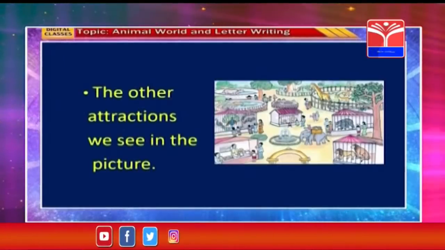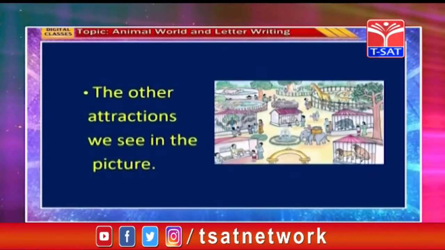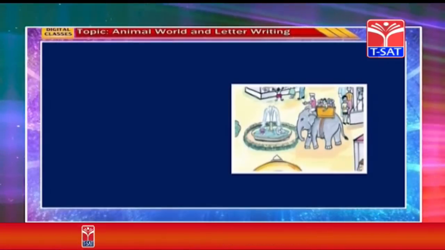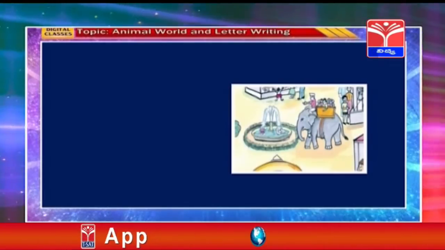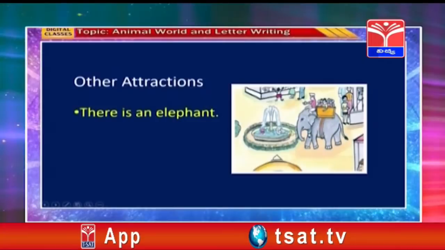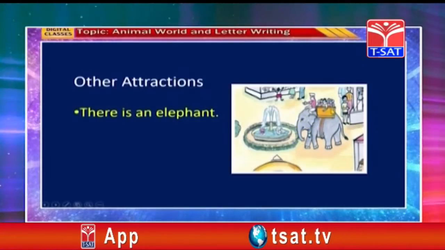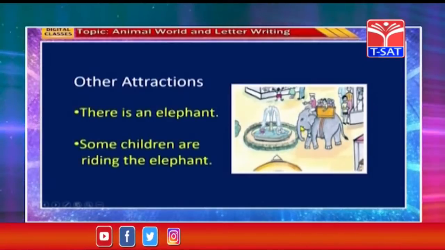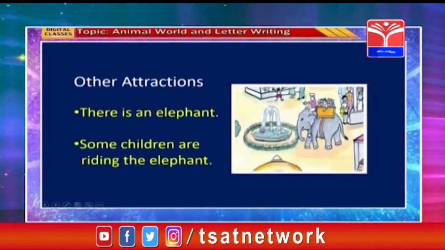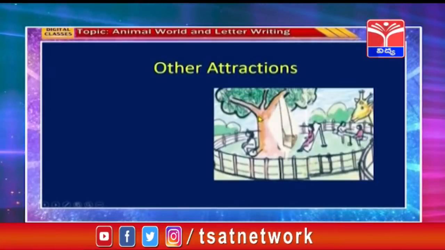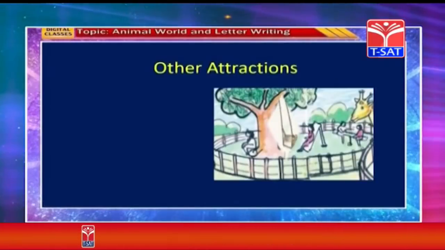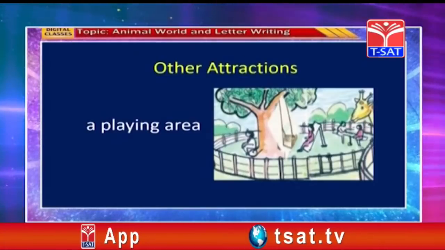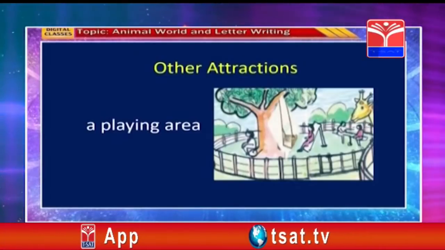What are the other attractions that we see in the picture, children? Look at this portion of the picture. What do you see here? There is an elephant. Look here how big it is. And some children are riding the elephant. Now look at this portion as well. What do you see here? It's your favorite area. That is a playing area.